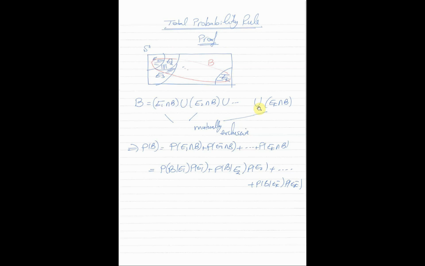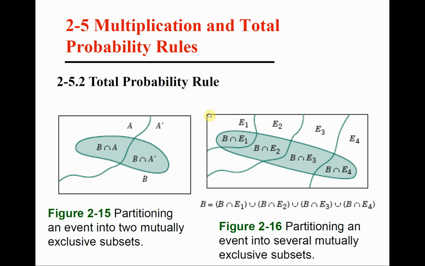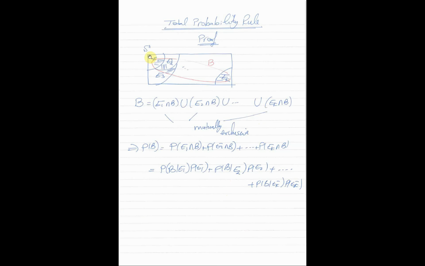They cover it all. Let's have a peek at this picture here. This is an example. So we have our sample space, the big box outside, and this sample space is divided into E1, E2, E3, and E4. These events, obviously, are mutually exclusive. They don't intersect. At the same time, they cover the whole sample space. Okay, so this is what we have. We assume that our sample space is divided into events E1, E2, E3, and so on until EK.